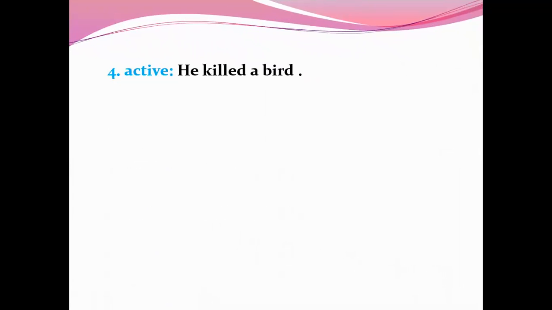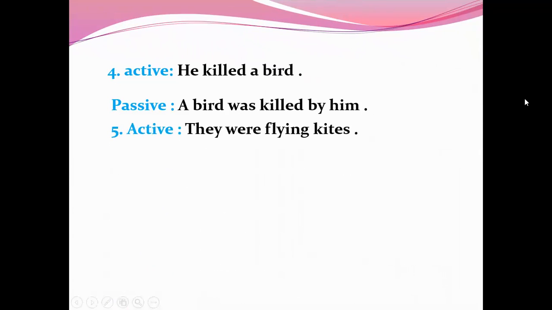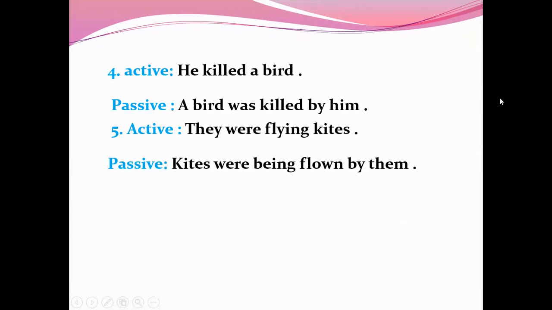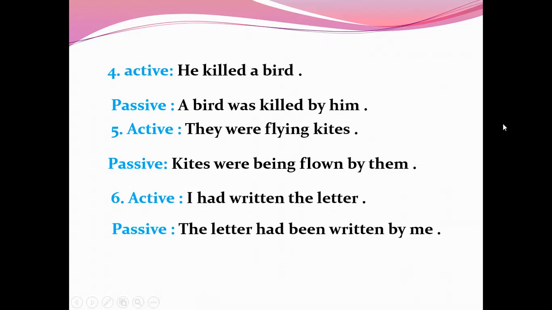4. He killed a bird. This is an example of past indefinite tense. So was must be used as an auxiliary verb, and the answer will be: a bird was killed by him. 5. Active: they were flying kites. This is an example of past continuous tense. So the answer will be: kites were being flown by them. 6. I had written the letter. Answer: the letter had been written by me.